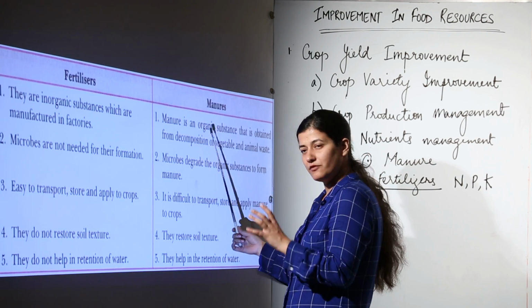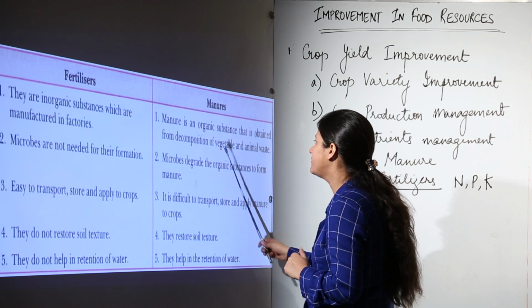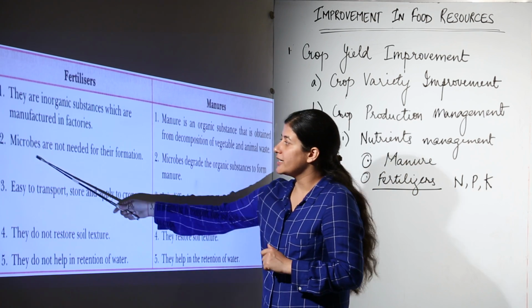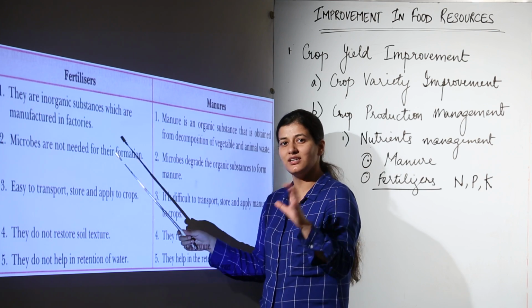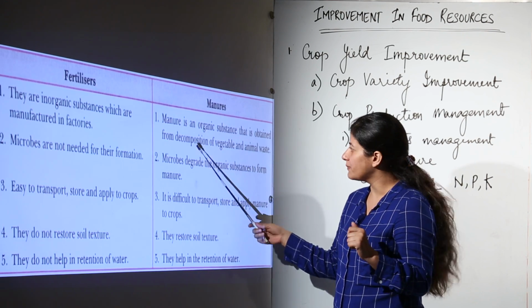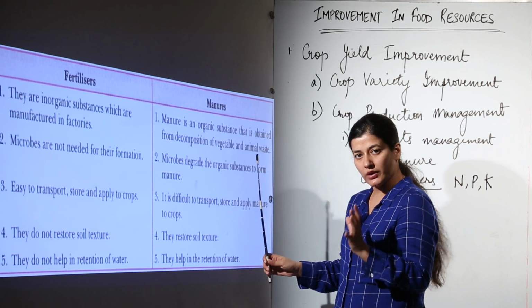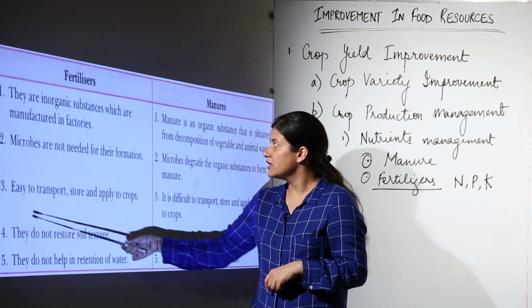That means it would be derived from organic content that is obtained from decomposing of vegetable and animal waste. Microbes are not needed for their formation in the case of fertilizers because it is an industry product. This needs microbes because we are talking about decomposition, and decomposition cannot take place without microbes. Okay, so the organic content gets degraded in the presence of microbes.